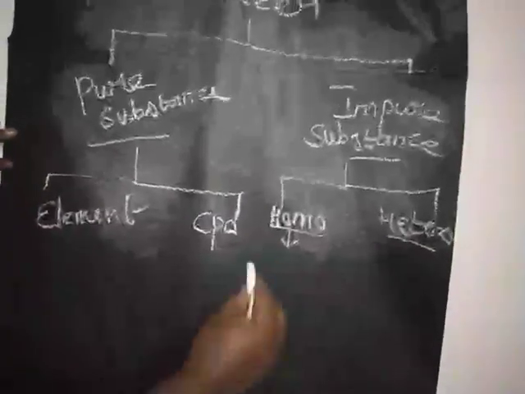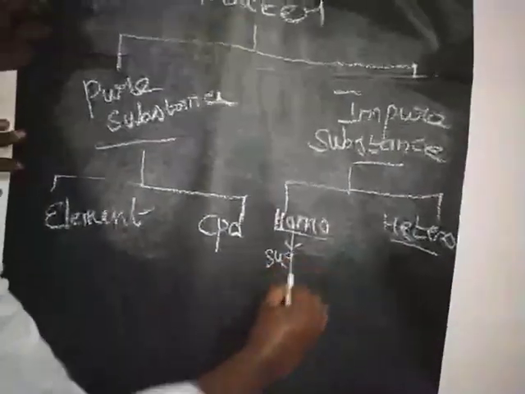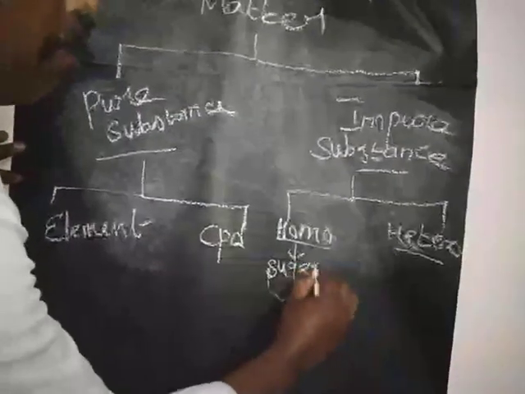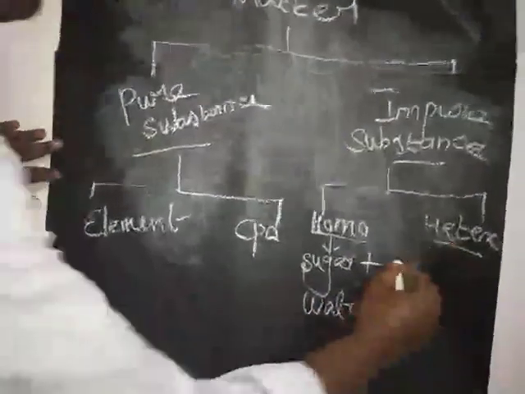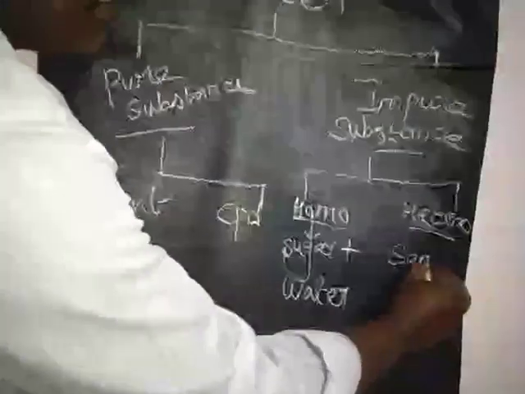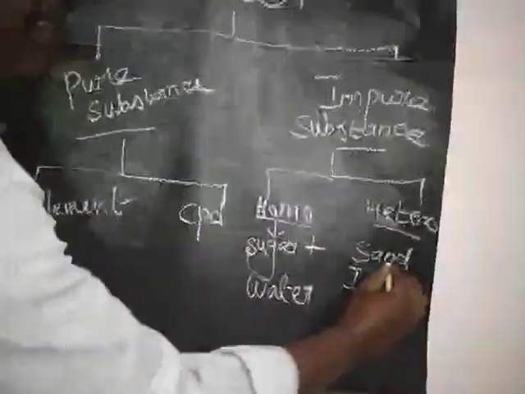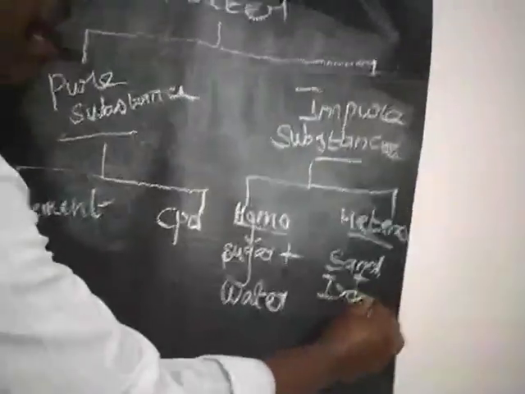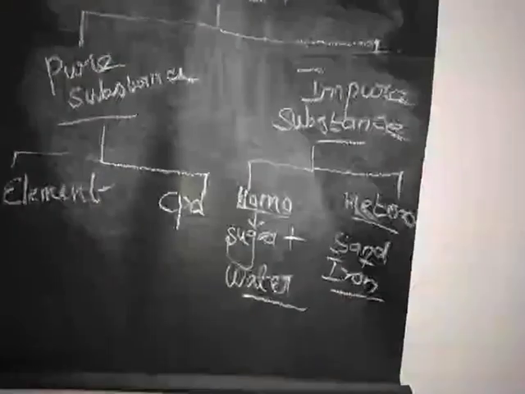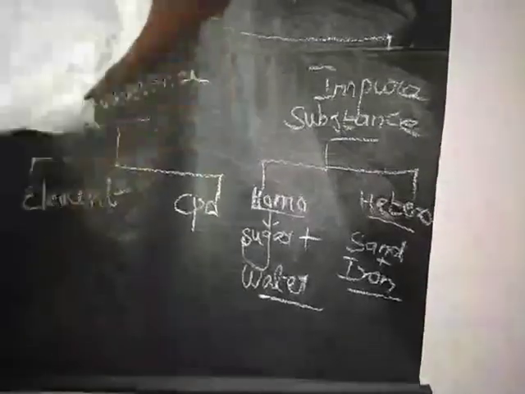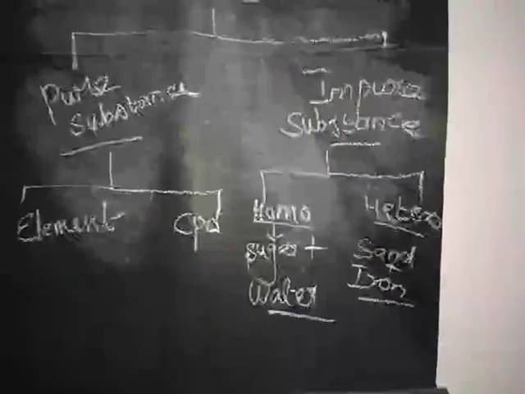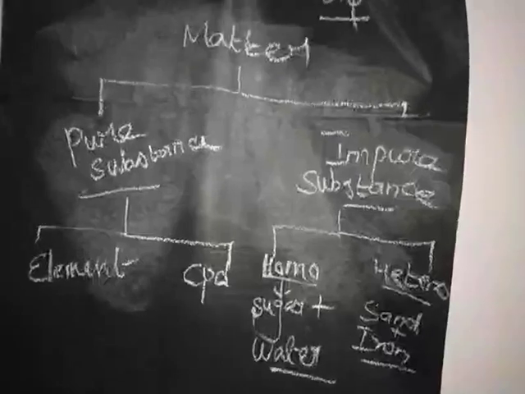Homogeneous mixture example, sugar plus water. Heterogeneous mixture, sand and iron filings. These are the examples of homogeneous mixture and heterogeneous mixture. Up to this we discussed in the last class. Today we are going to see the new topic.